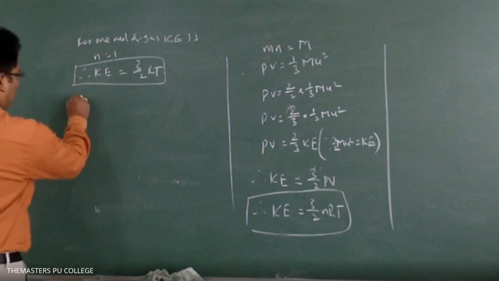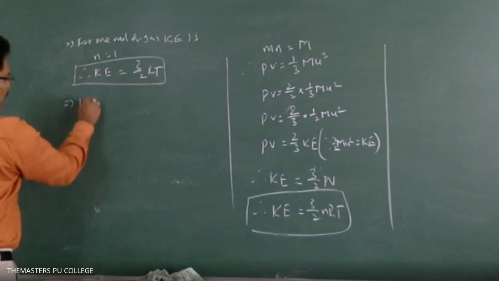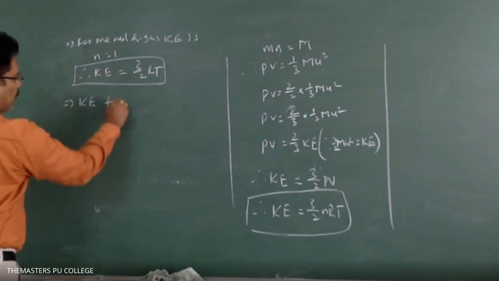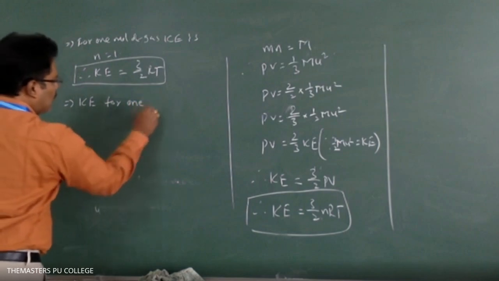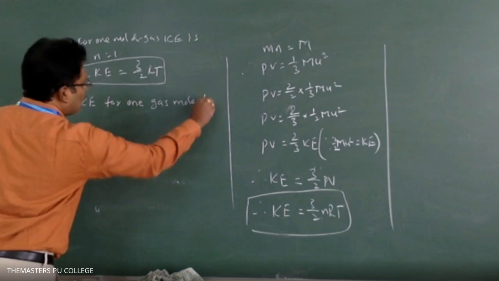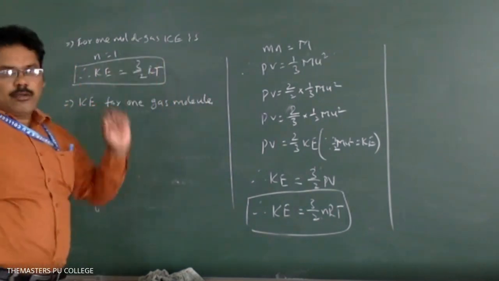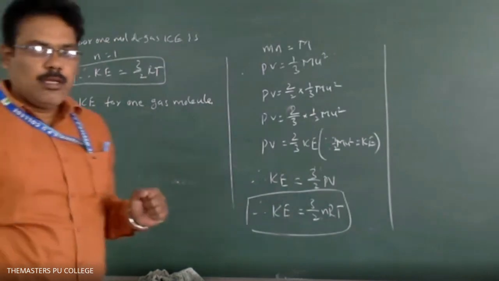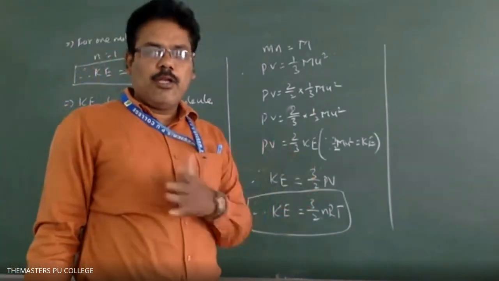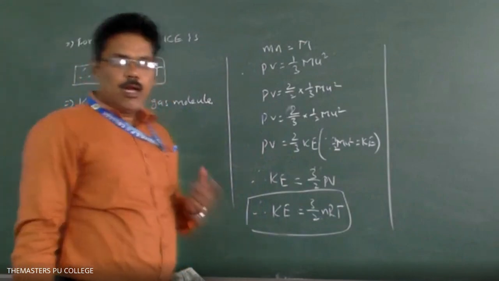Now, kinetic energy for 1 gas molecule. This is for 1 mole, and 1 mole is equal to Avogadro number of molecules. If you want the kinetic energy of 1 gas molecule, divide by the Avogadro number.